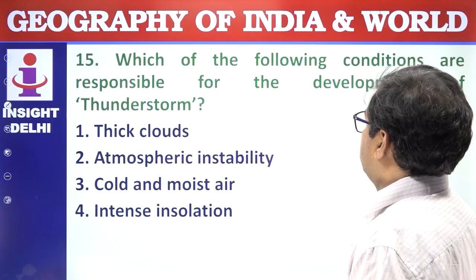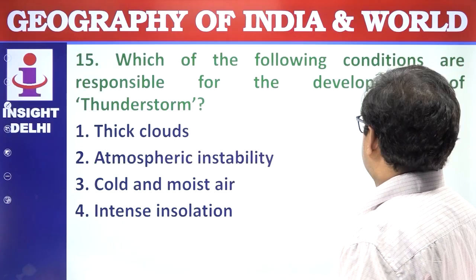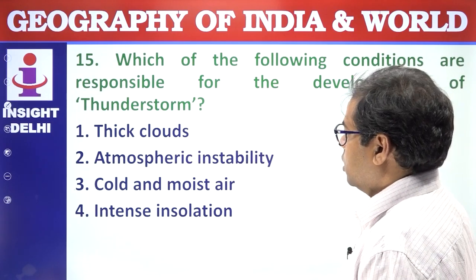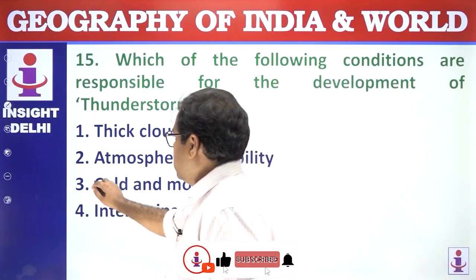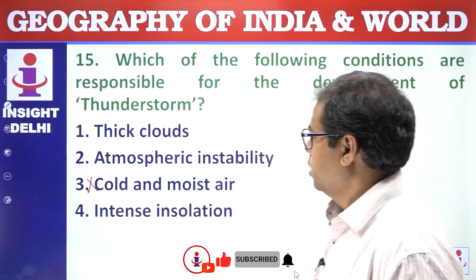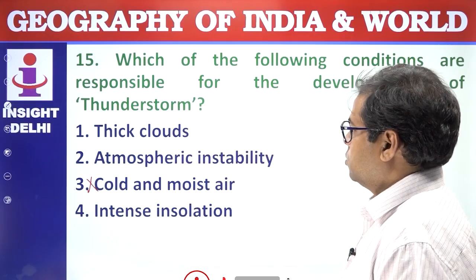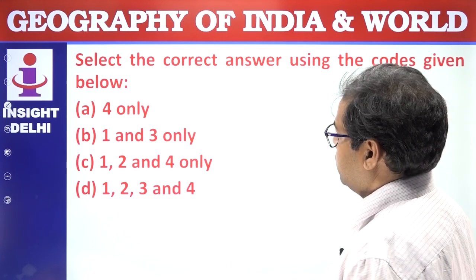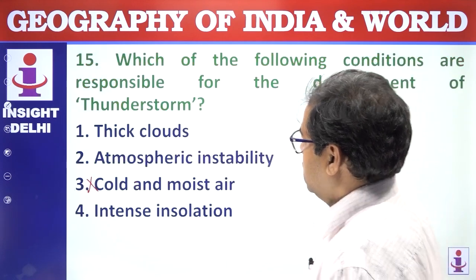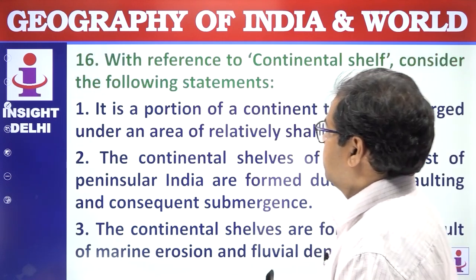Next question. Which of the following conditions are responsible for the development of thunderstorms? Thick cloud, atmospheric instability, cold and moisture? No. Cold and moisture is not responsible for thunder. Intense insolation. This is correct. Select the correct answer using the code given below. 1, 2, 4. Yes. Answer is C.